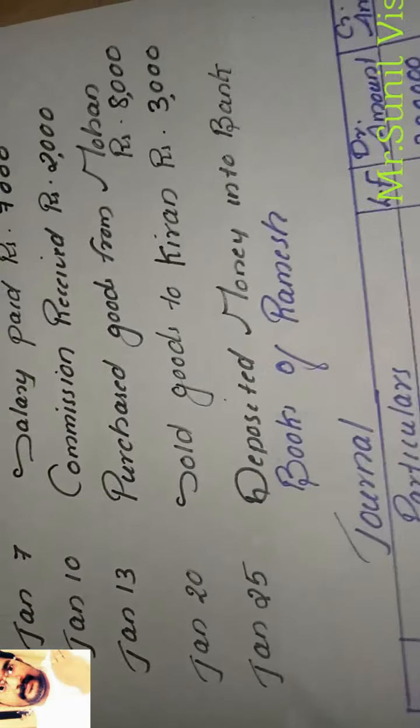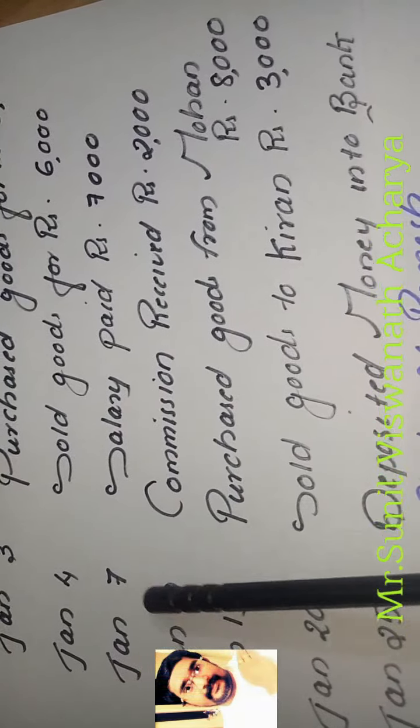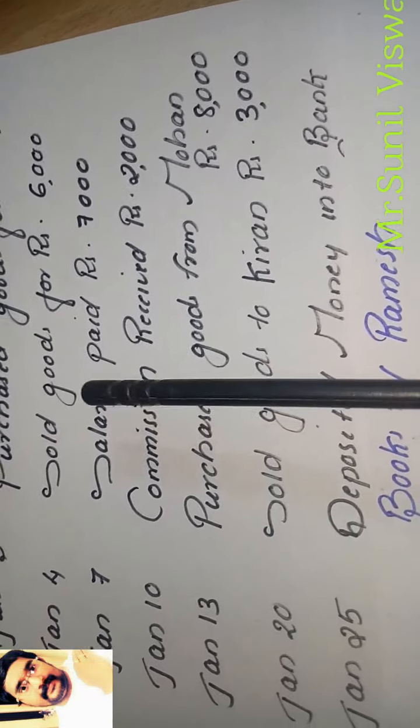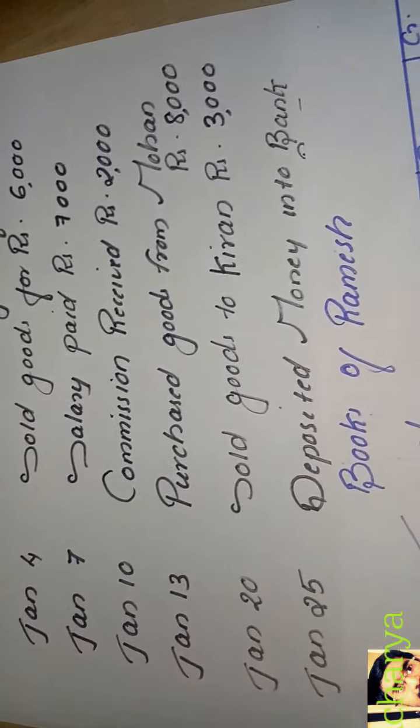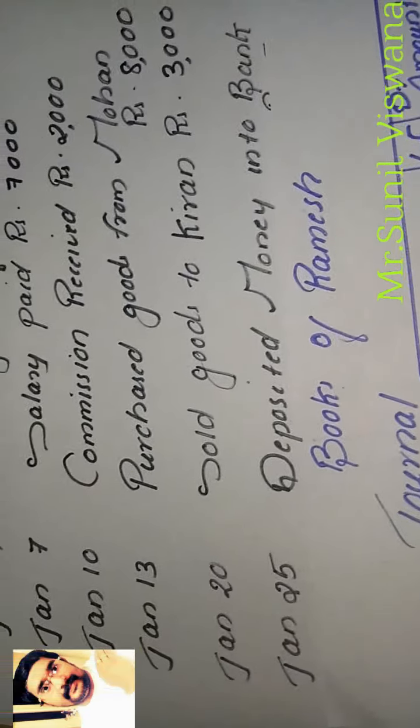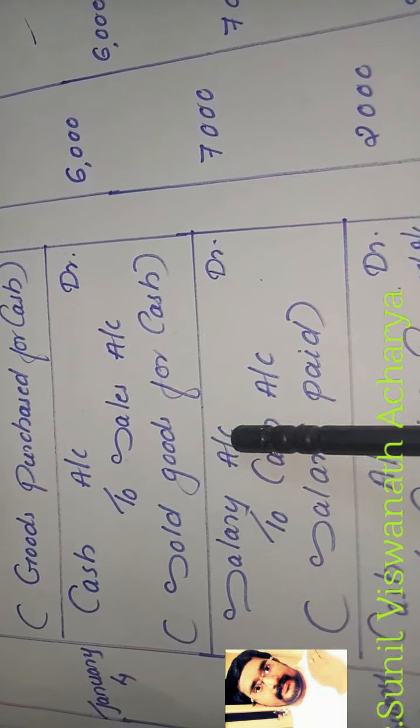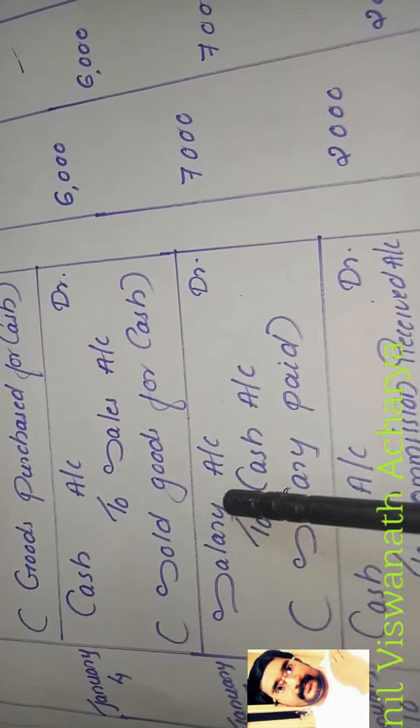Now the next transaction: January 7, salary paid rupees 7,000. We know salary is an expense. The expense rule: expense increases, we debit. Whenever we pay salary, what goes out from us? Cash goes out. So for the journal entry, in the date column we write January 7. Salary is an expense, so we debit it. Cash is going out, cash is an asset, asset decreases, so we credit. The journal entry for salary paid is salary account debit to cash account.